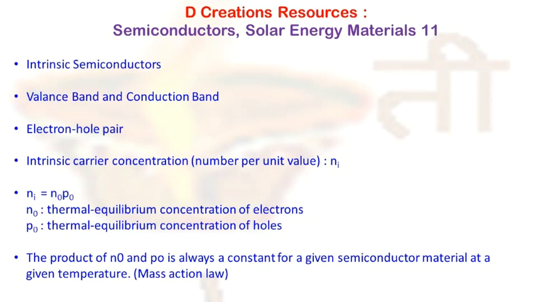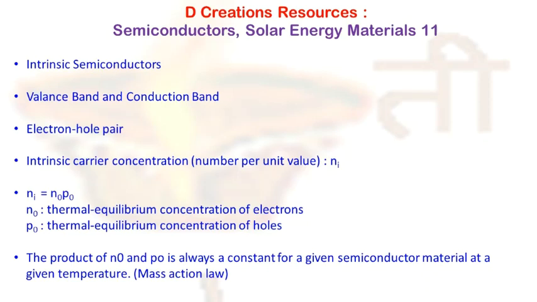Now we have understood that in intrinsic semiconductors, electrons and holes are created in pairs. So what can you comment about their concentration? When I say concentration, of course I am talking about the number per volume. If we are talking in the centimeter scale, it is the number per centimeter cube.